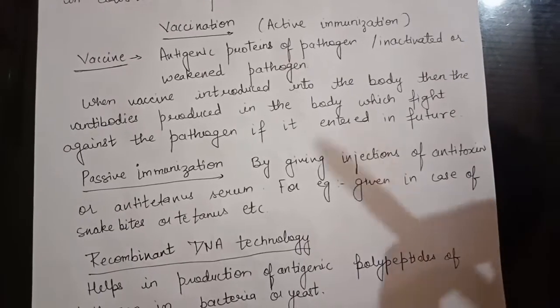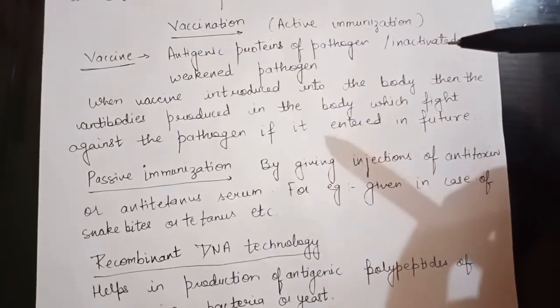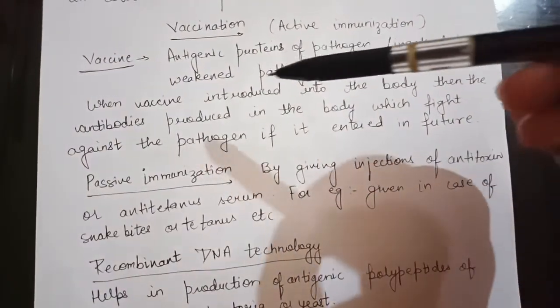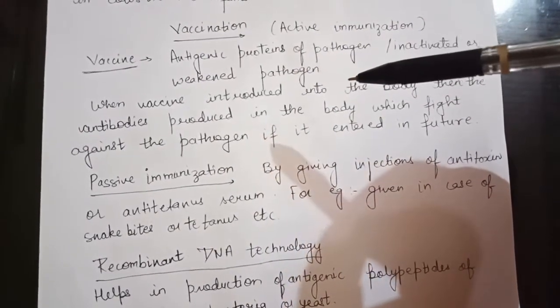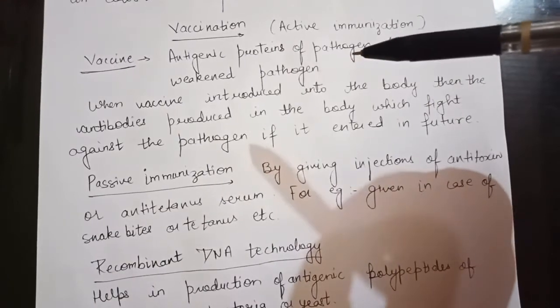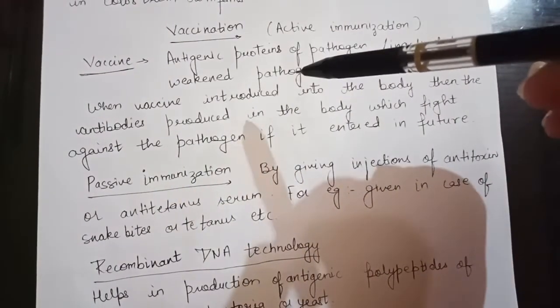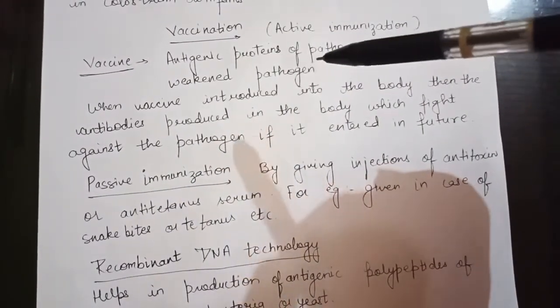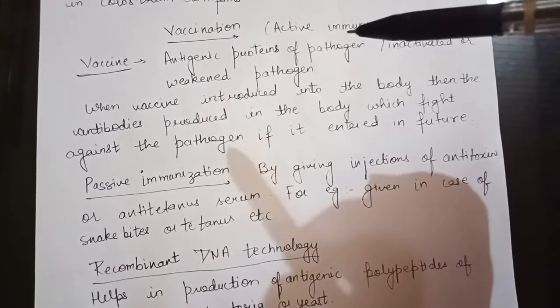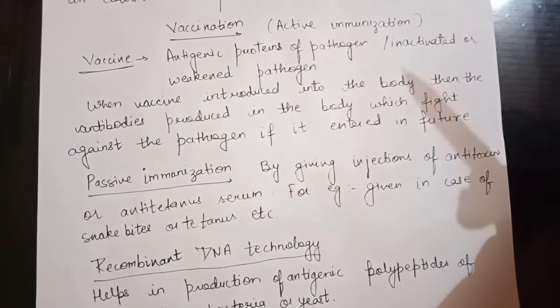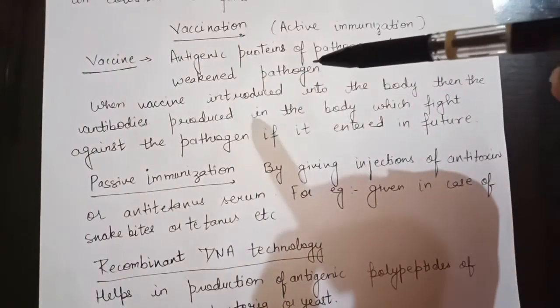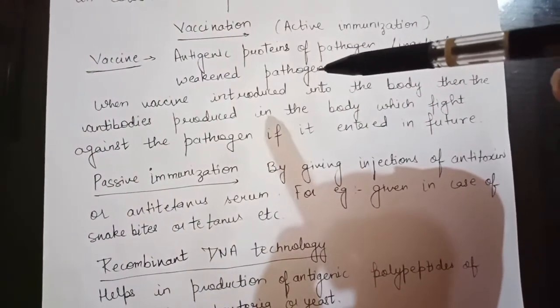it. And some vaccines contain the inactivated or weakened pathogen, meaning the pathogen is present in inactive form or dead form. In this case, these dead pathogens are responsible for producing the antibodies against it, but they will not cause any disease in the body.